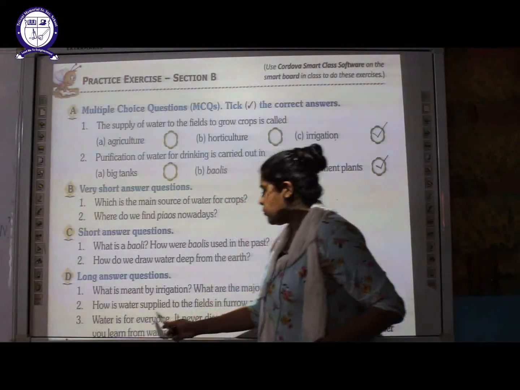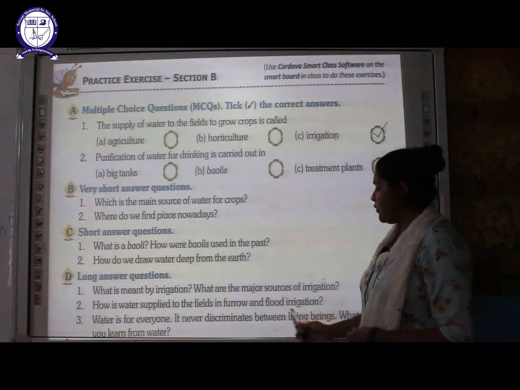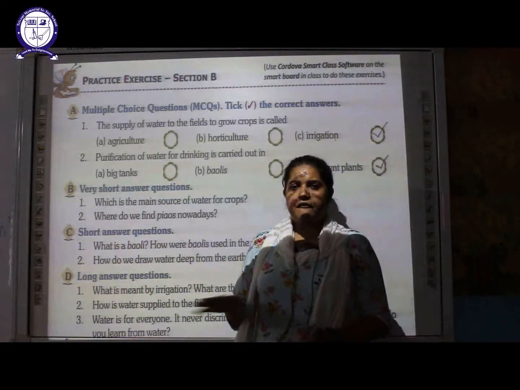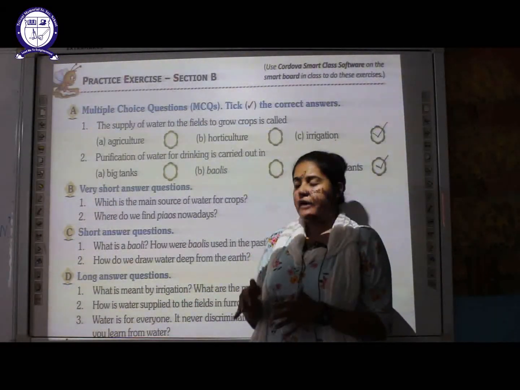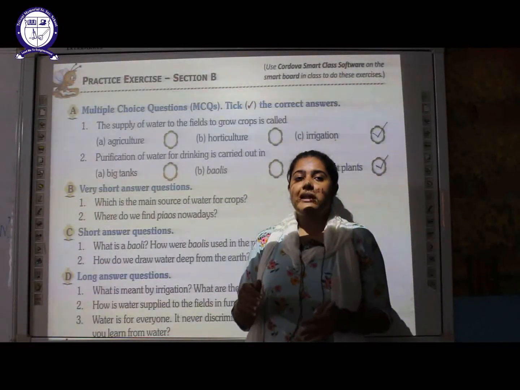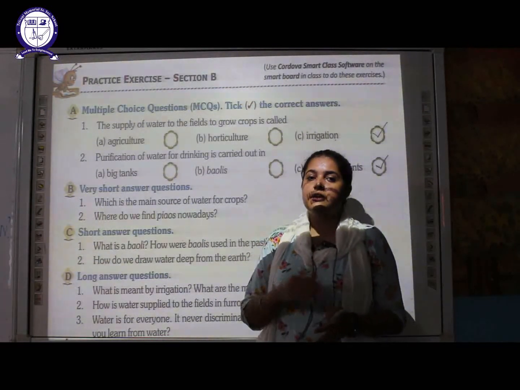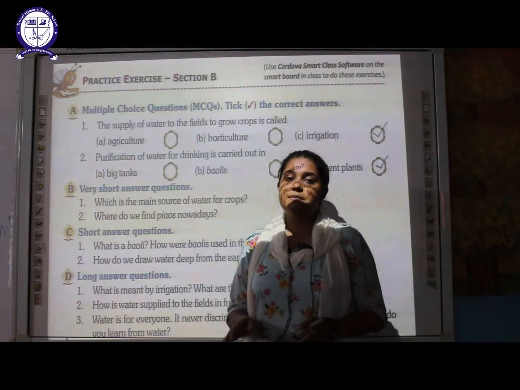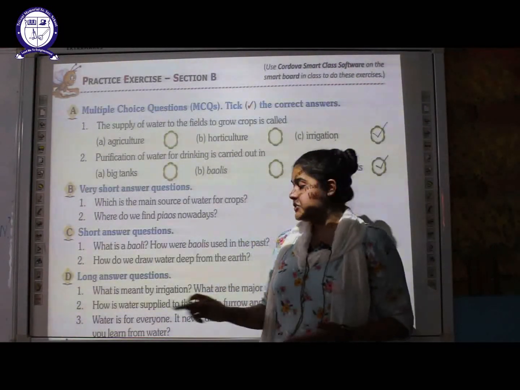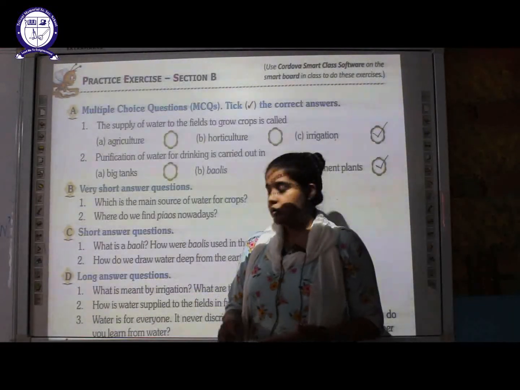Next is: how is water supplied to the field in furrow and flood irrigation? We have discussed that in the videos. In furrow irrigation, the farmer is going to transform the land. He will make different ridges and furrows, and the crops are raised on the ridges, and the irrigation is done on the furrows. Okay.